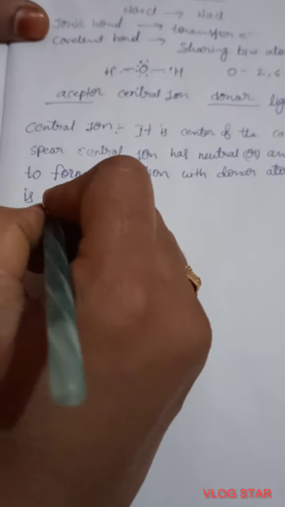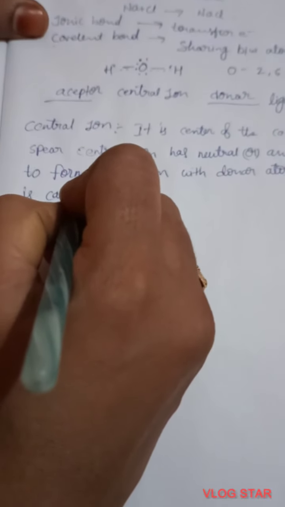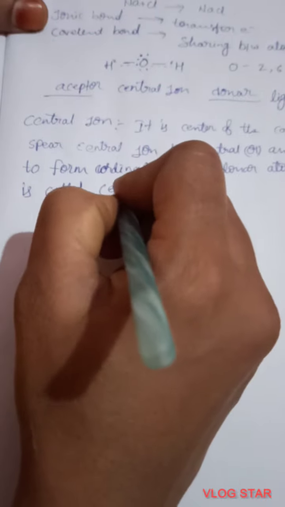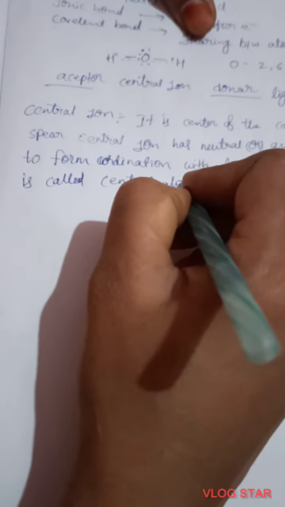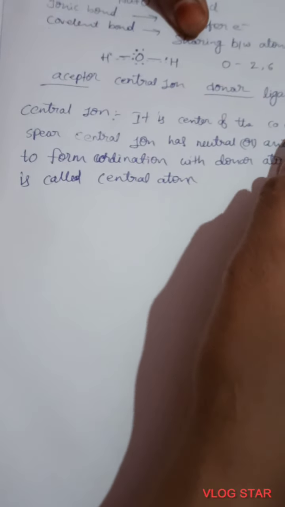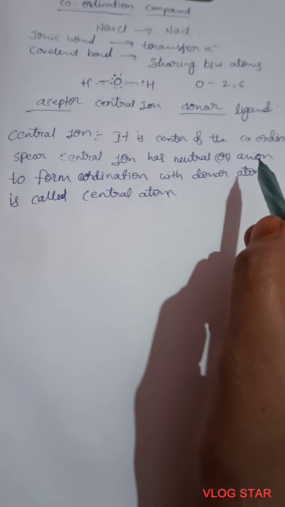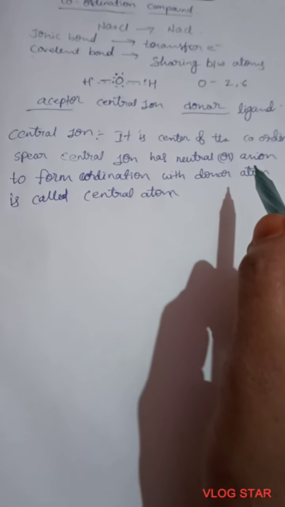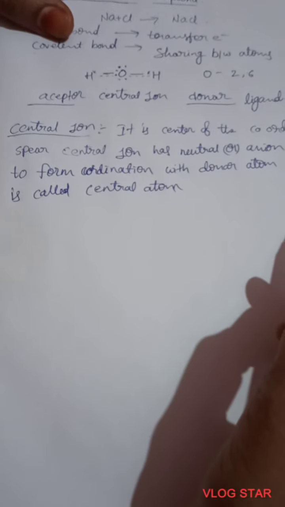This is called the central atom. What is the central atom? Here I will explain again. The central atom is present in the center of the coordination sphere. What is the nature of the central atom? It has accepting nature. It has vacant orbitals to accept electrons from the donor atom to form a coordination bond with these ligands.